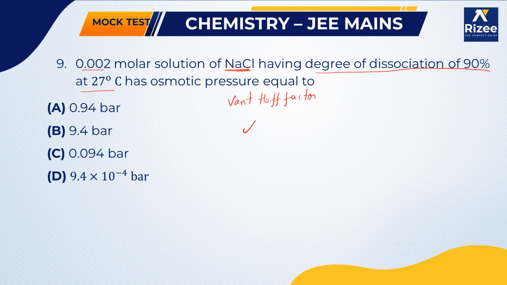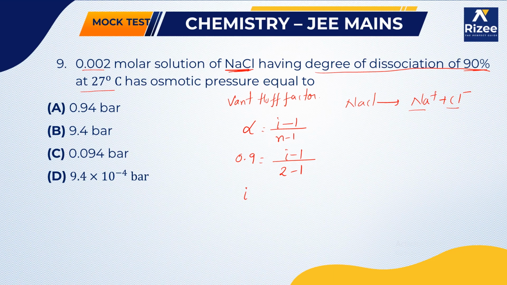Generally degree of dissociation alpha is equal to, since it is NaCl, it will undergo dissociation, that's why we have alpha equals i minus 1 by n minus 1. Alpha is already given as 90%, so we can write 0.9 equals i minus 1 by, what is the value of n in NaCl? Because NaCl dissociates as Na plus and Cl minus. So the n value is 2 ions of formation, so 2 minus 1. So we can write i minus 1 equals 0.9, or i equals 1.9. Okay. So what he is asking about is the osmotic pressure first of all.